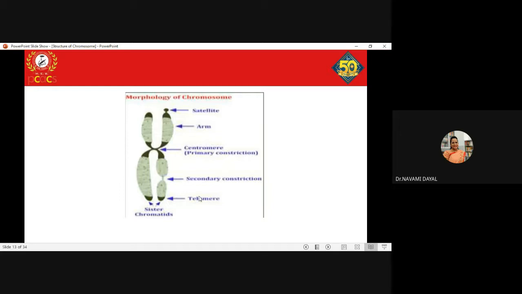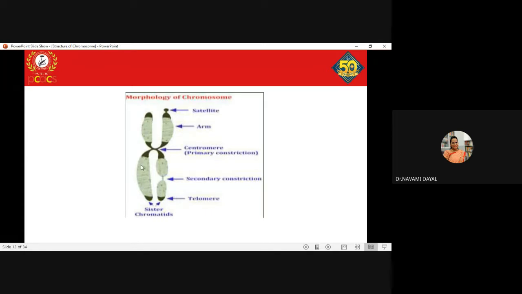Clear? So this particular part and this particular part, both of them are sister chromatids. If I consider only this left-hand segment, this is one chromatid, and this right-hand segment is another chromatid. When this segment gets duplicated, it forms sister chromatids. So the two chromatids of one particular chromosome are identical.